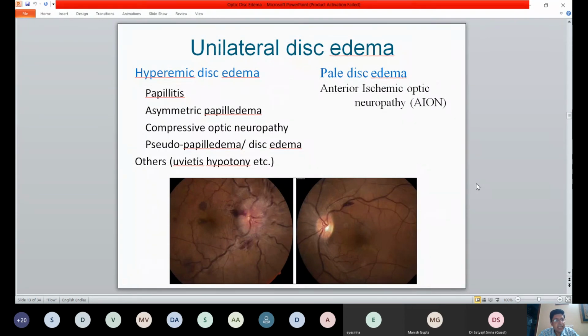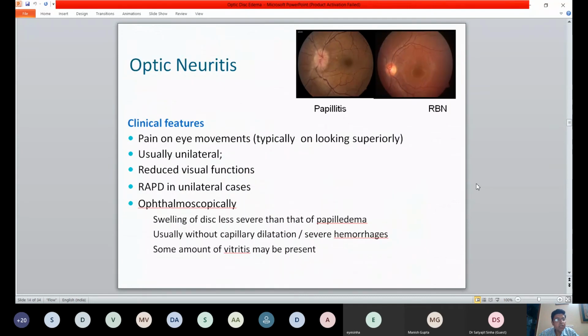And pale disc edema would be anterior ischemic optic neuropathy. So this is broad, although it may not necessarily be easy to differentiate between the two. These are broad conditions presenting with unilateral disc edema. A brief on optic neuritis, and I believe there is an optic neuropathy topic also being discussed 2 days later, so you will have details there.